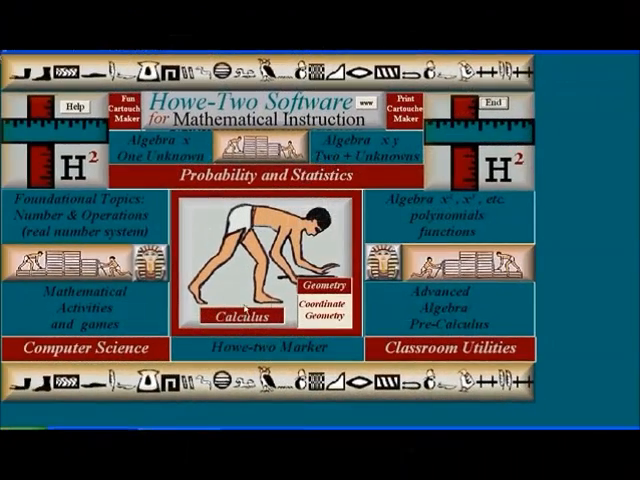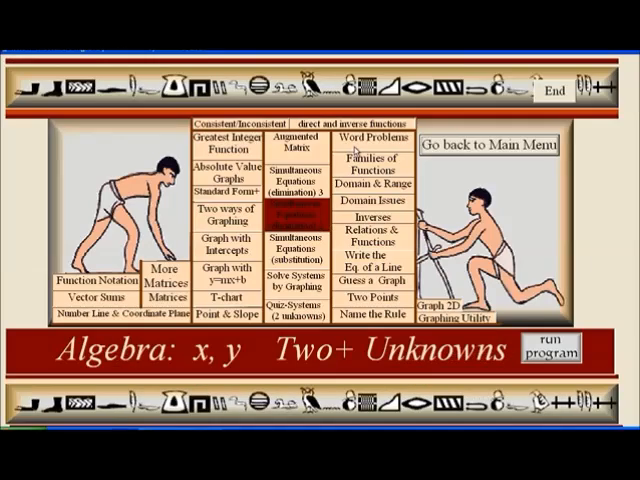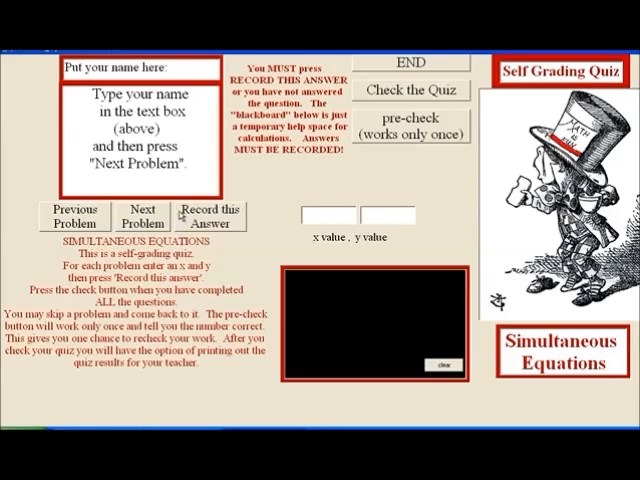And we're going to go to Algebra with Two Unknowns, and we're going to show you how to use the quiz. In case a teacher wanted to give a quiz on systems and didn't have time to grade, this is how it would work. Right now, 10 problems have been made for this particular student, whoever is using the program. And every time the program is used, a different set is generated.